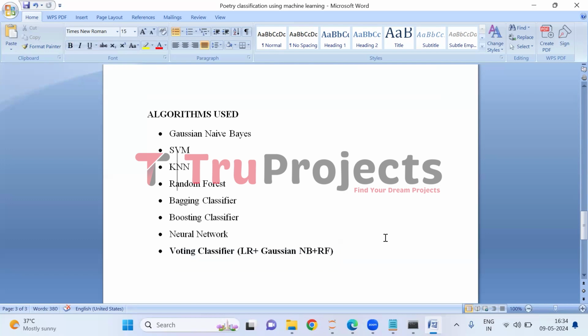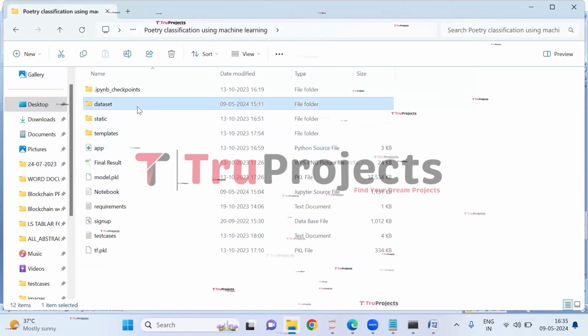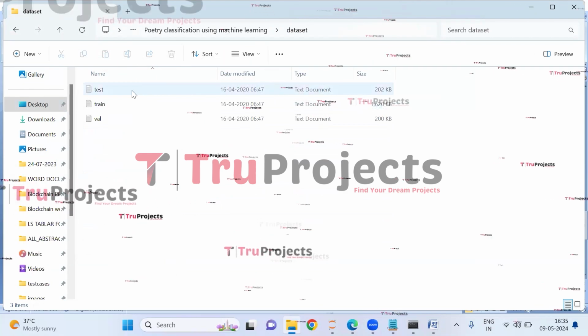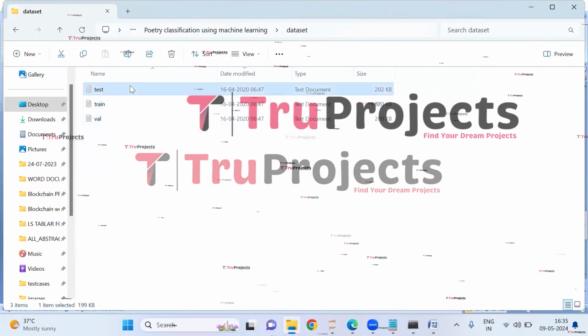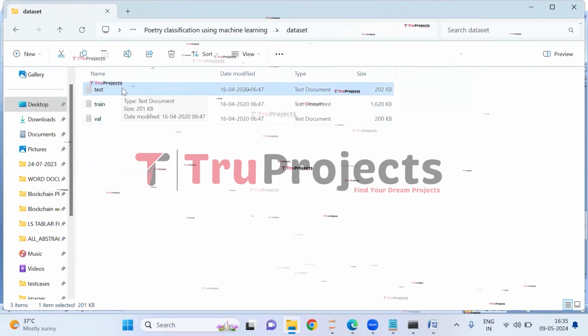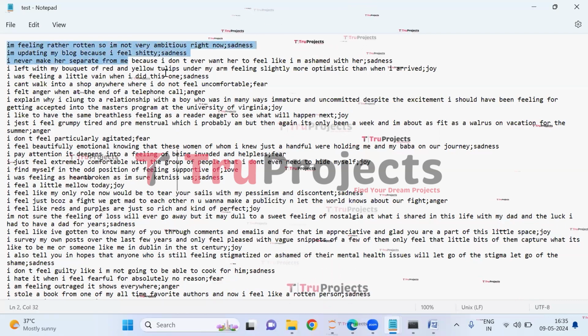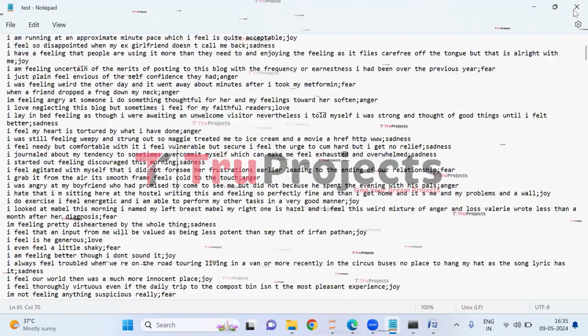To execute this project, first we need to open the code folder, which contains the project source code files. So here, this is the dataset folder. In this dataset folder, the dataset is split into test, train, and validation. Here, in the test text document, we have the poetries which are used to test the model.